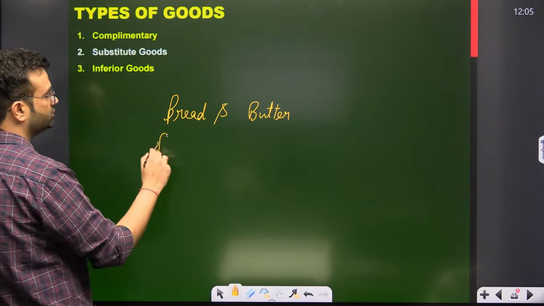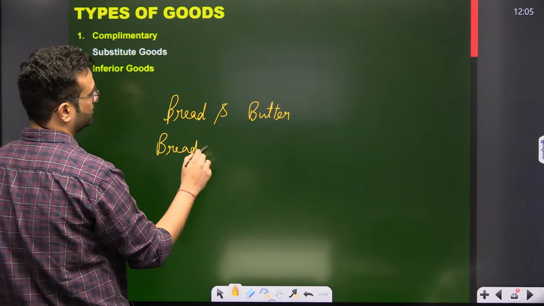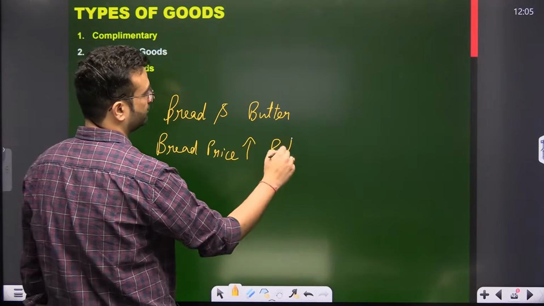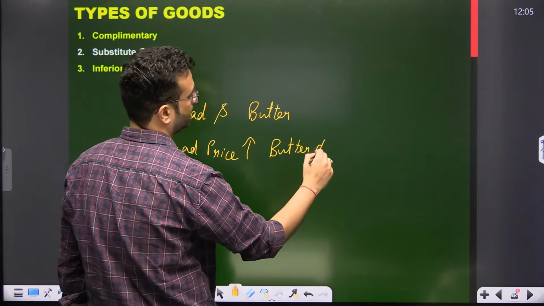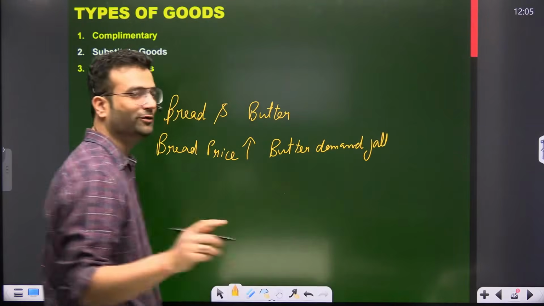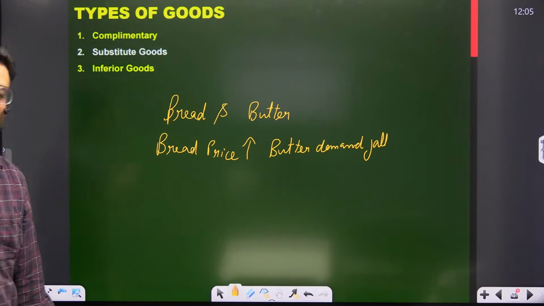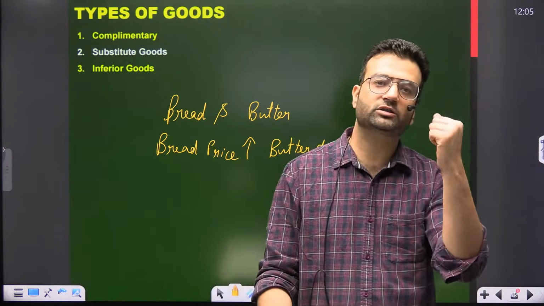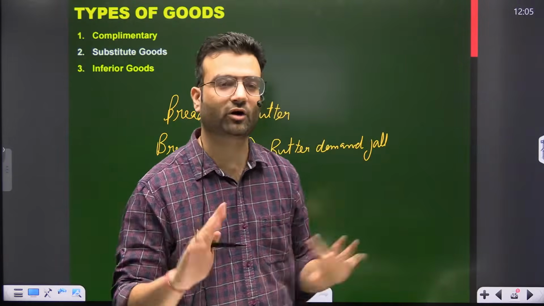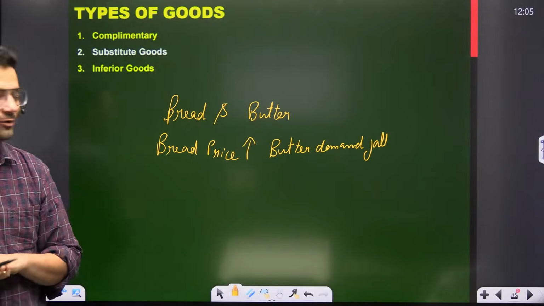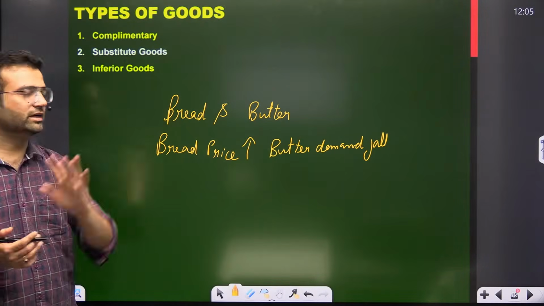If the price of bread increases, butter demand falls. Now don't say things like, sir, I will eat bread with jam then, or sir, the demand of butter will increase because butter can be used in pav bhaji also. No, it is economics. Don't use it for your personal cuisines. So bread price increases, butter demand falls.